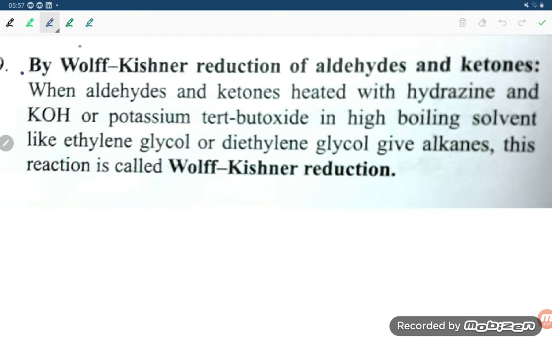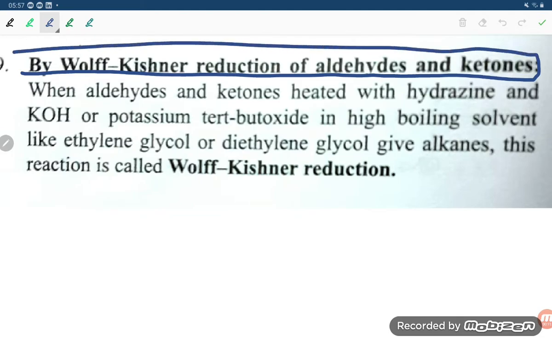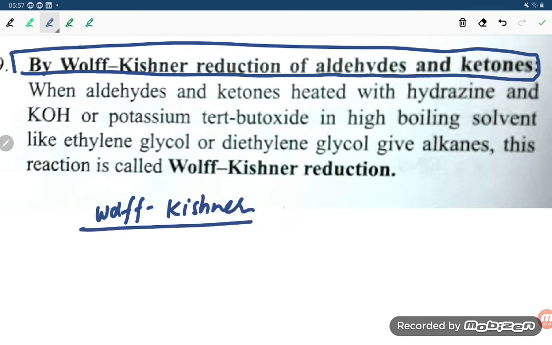Preparation of alkane by Wolff-Kishner reduction of aldehyde and ketone. So in Wolff-Kishner, what reagent are we going to use, students? Here we are using hydrazine. Hydrazine, the formula is N2H4. This is the hydrazine formula. So let us have a look over it, students.